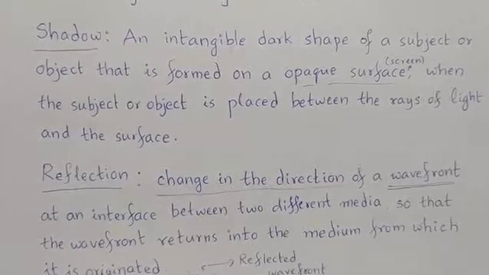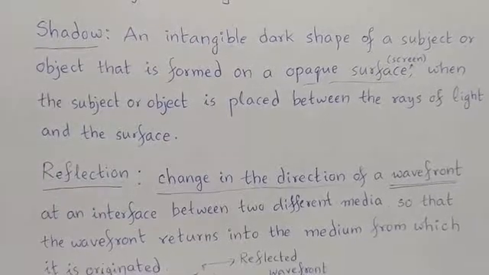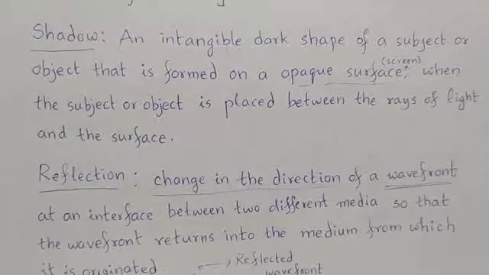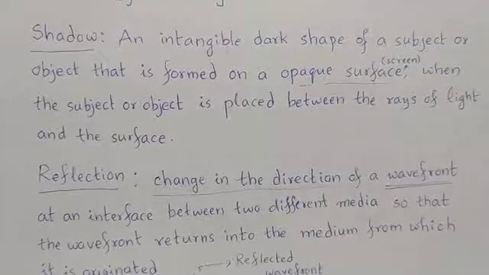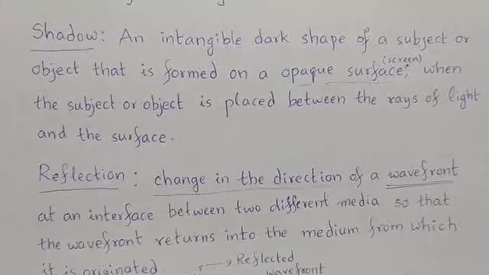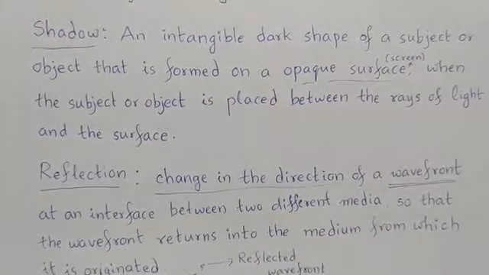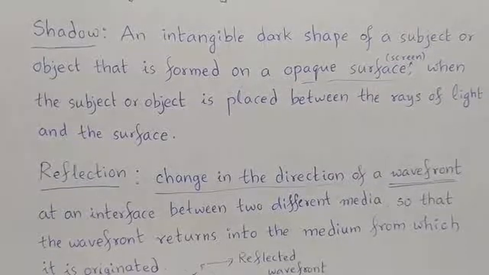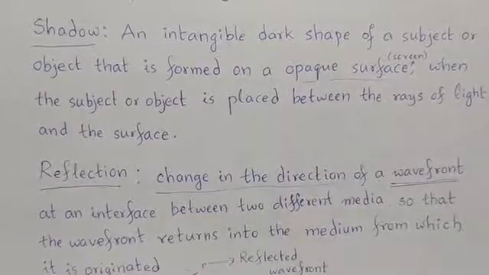Next, shadow. An intangible dark shape of a subject or object that is formed on an opaque surface.